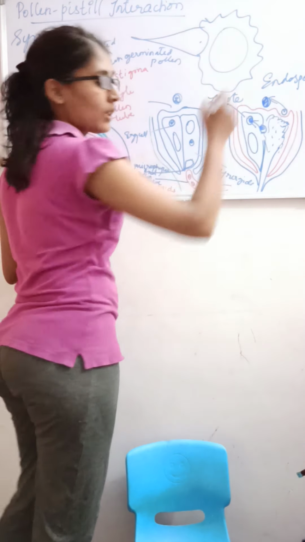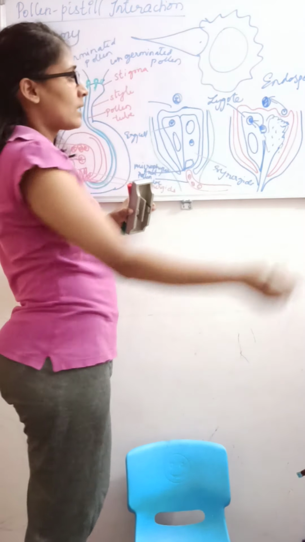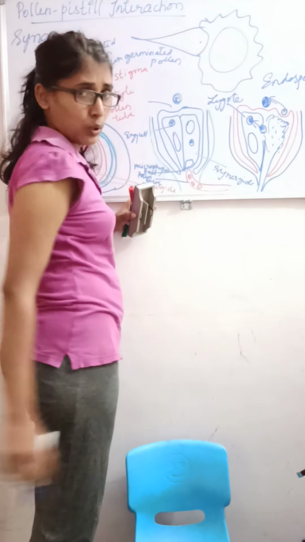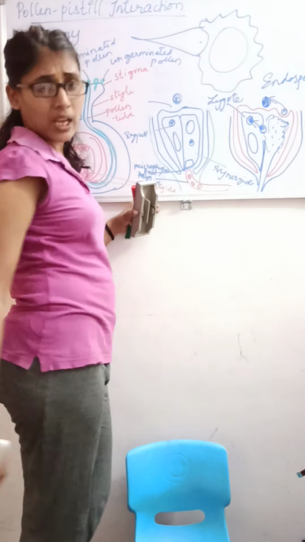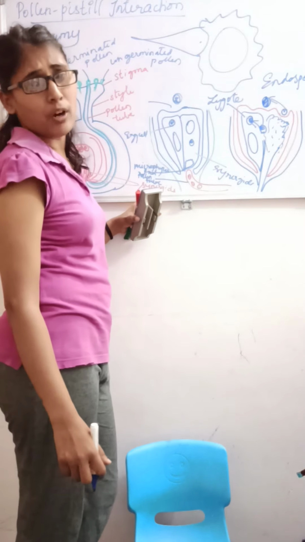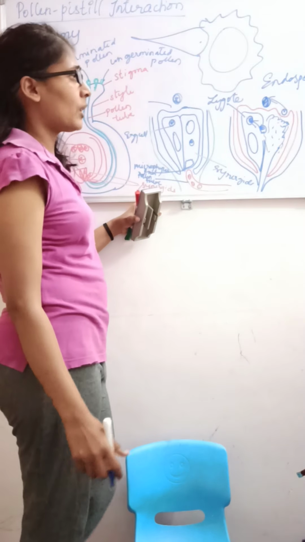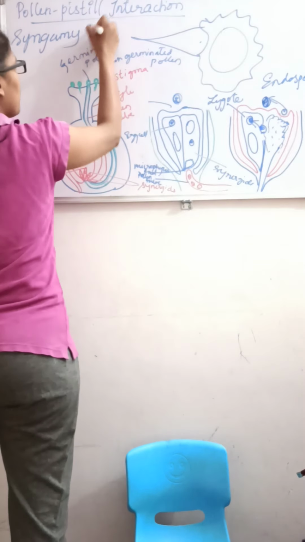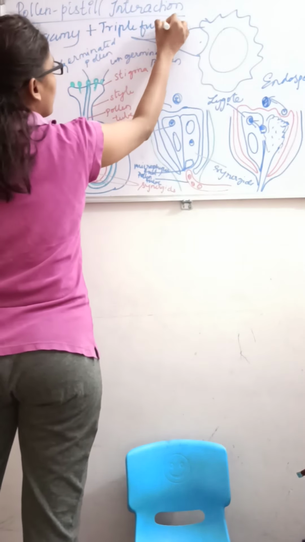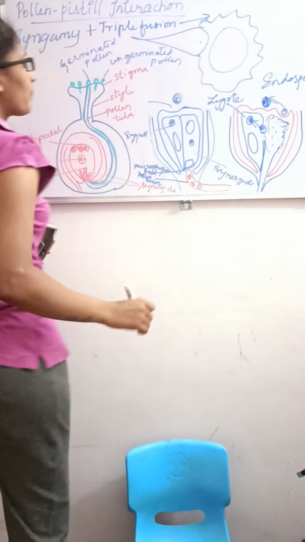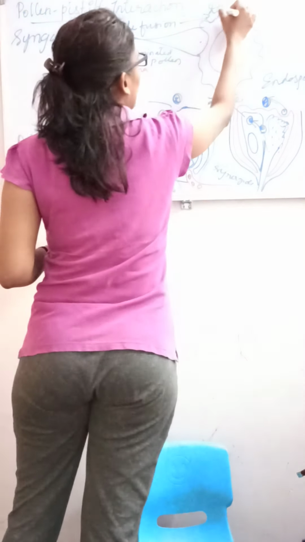Another male gamete will fuse with the secondary nucleus to form a primary endosperm nucleus, which is a triple fusion. Together, this gives a double fertilization.